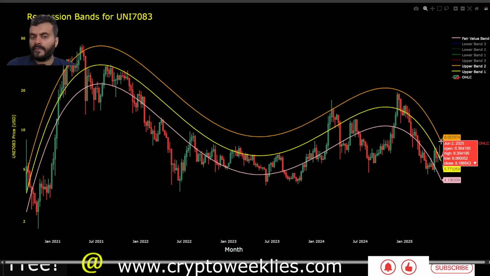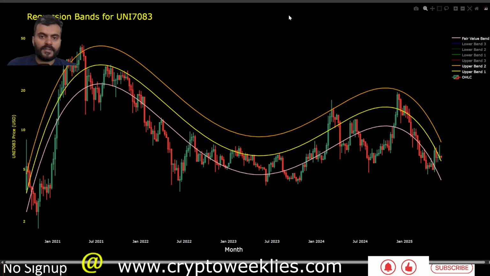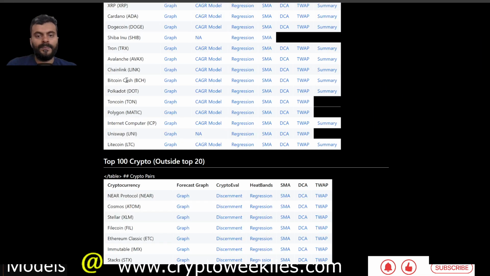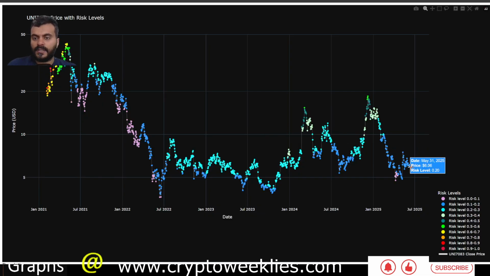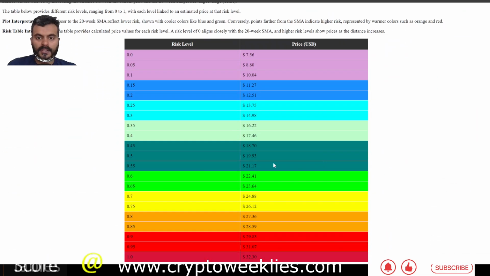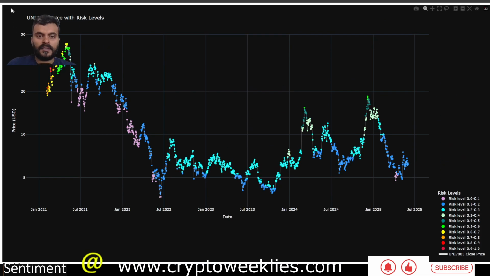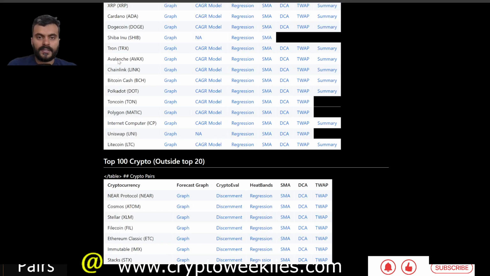Again, if it were to go beyond the $8 level, that would be a major area of resistance to take out per this model. If we were to look at the simple moving average based risk, right now it's coming in at around 20%. If it were to go to that intermediate level of 50 to 60% risk, the price per this model could be around $19, almost $20, between $20 and $23. That's the simple moving average based intermediate price target for Uni.